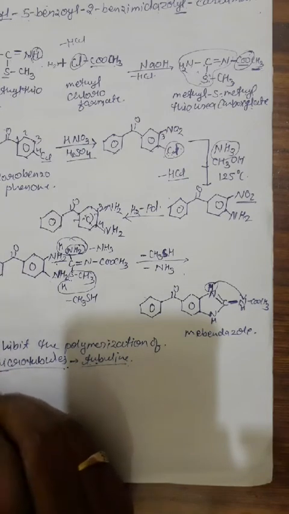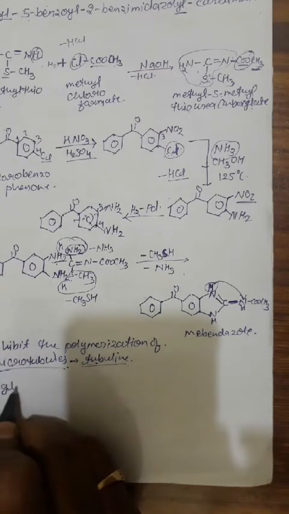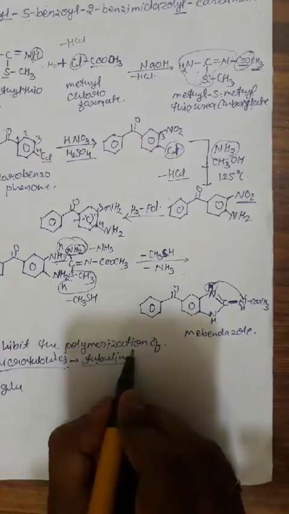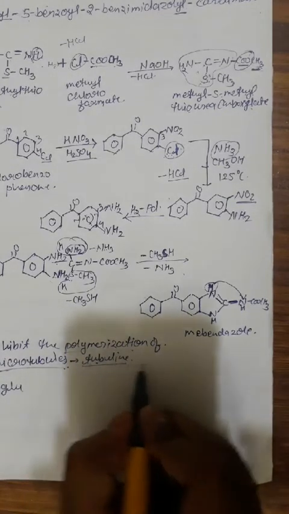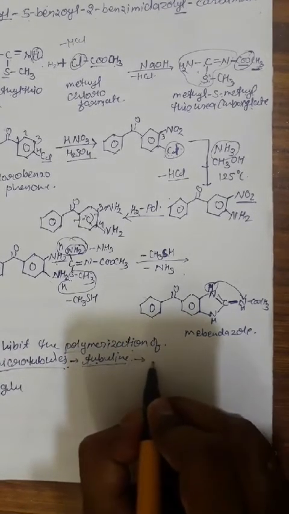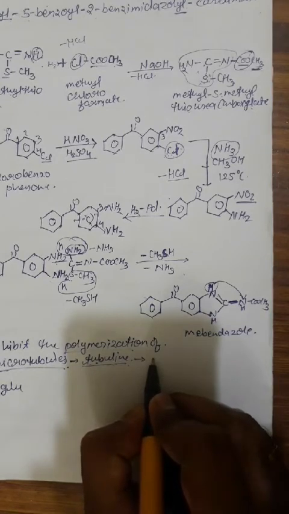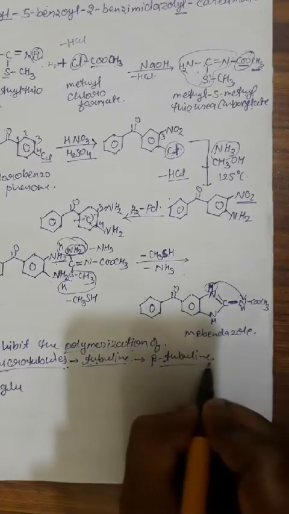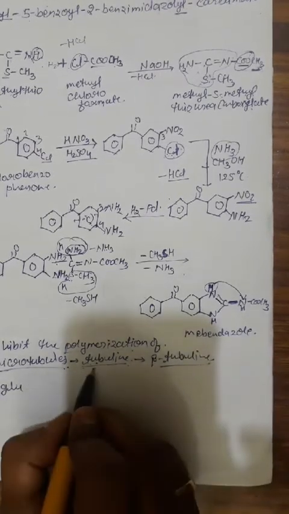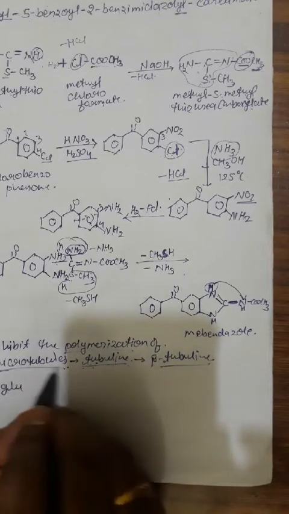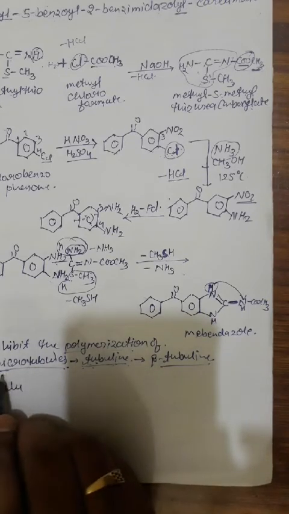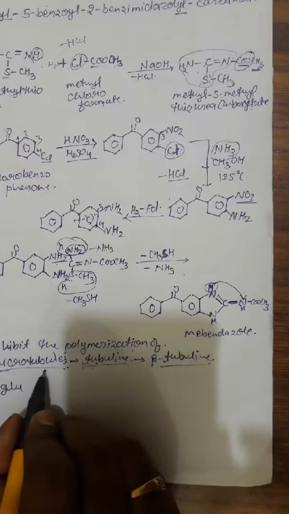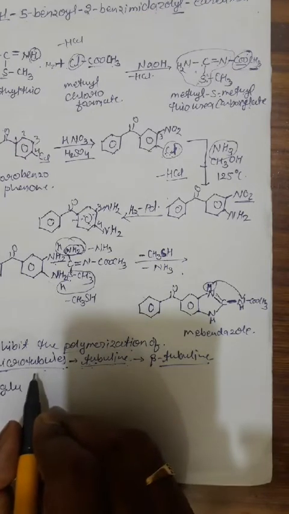So there are two different mechanisms. First is the inhibition of the polymerization of the microtubules, and this takes place after binding of the mebendazole with the protein beta tubulin. When they bind with the beta tubulin, they inhibit the polymerization of the tubulin, and no microtubule is formed, and the cell division in the metaphase gets hampered.